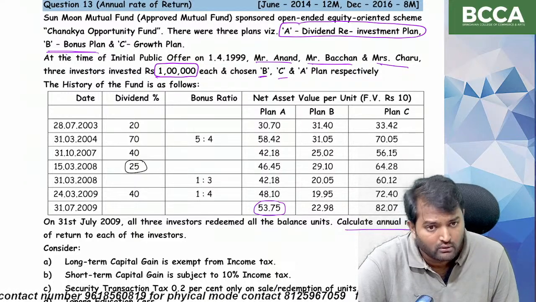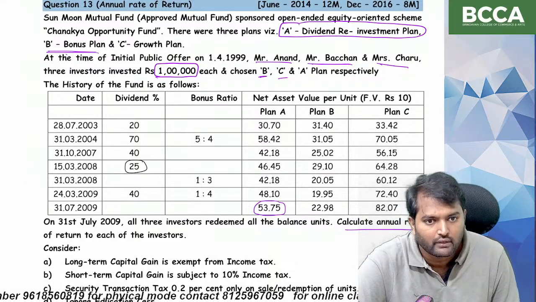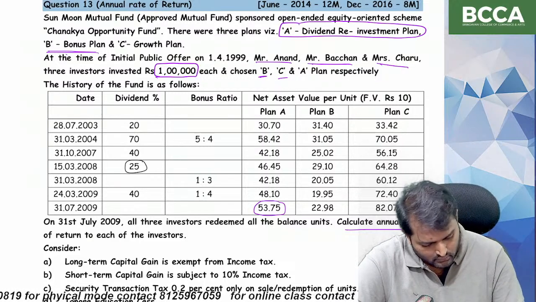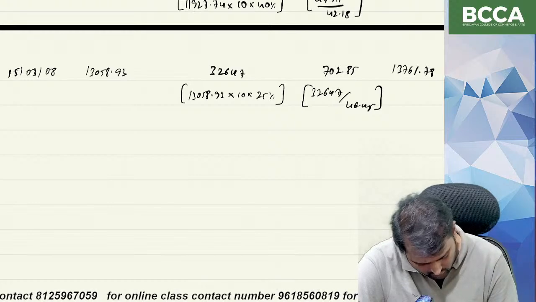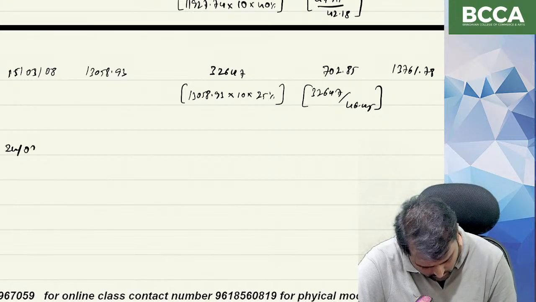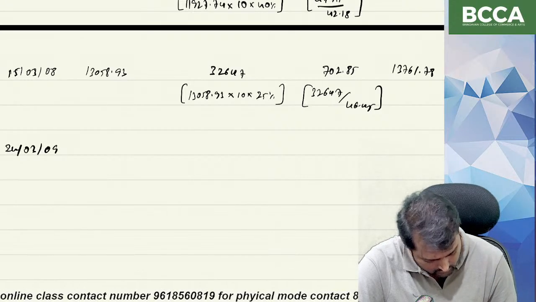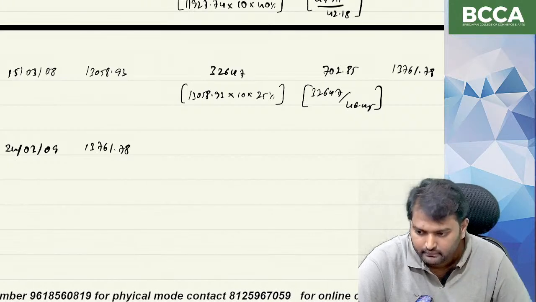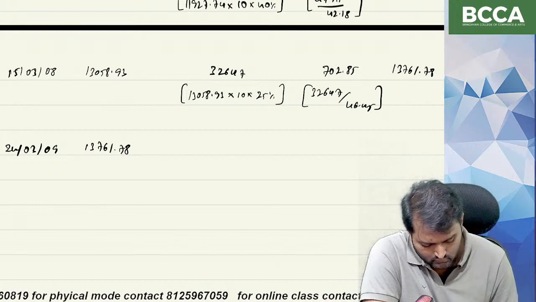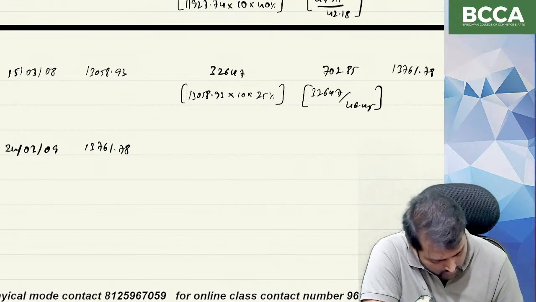24th March 2009, because on 31st March no dividend declaration is there. So 24th March 2009, opening 13,761.78.